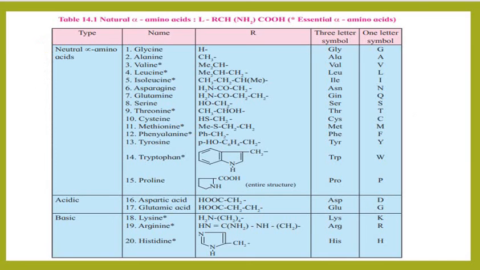They are marked with this asterisk sign in this list, like valine, leucine, threonine, methionine, phenylalanine, tryptophan, lysine, arginine, histidine. These are the essential amino acids and cannot be synthesized by the human body. We have to take them from our diet.